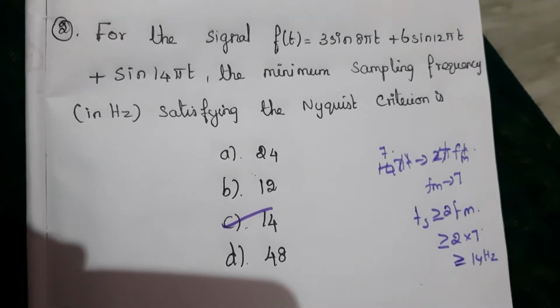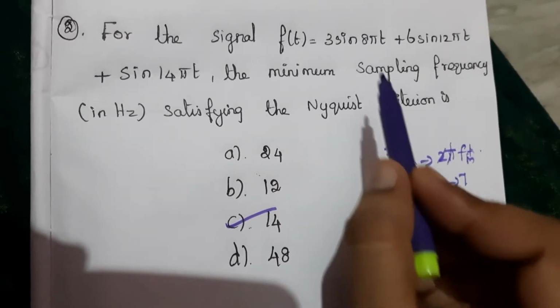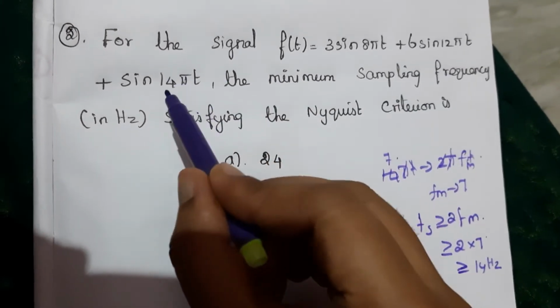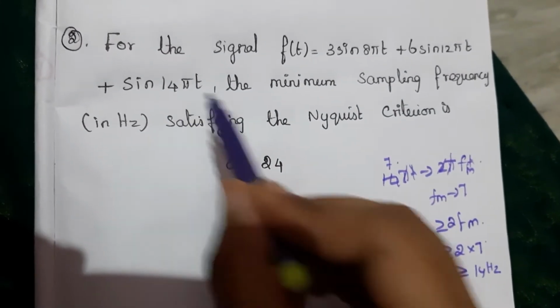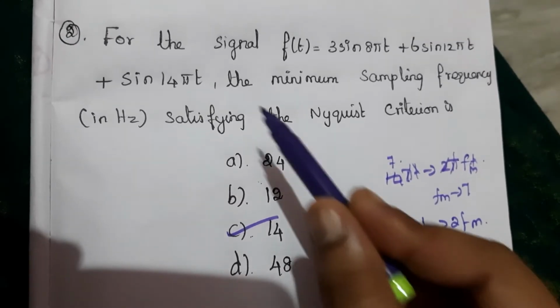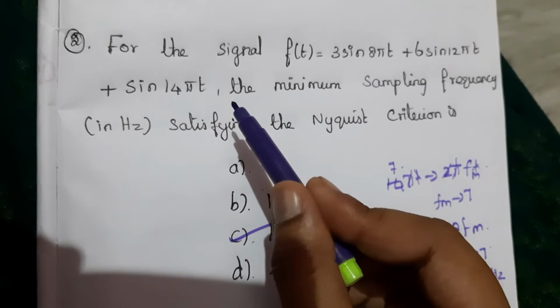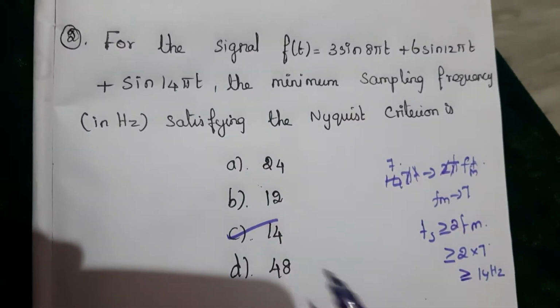Otherwise we can take directly from that equation the highest value among those three terms, 14 pi. So the frequency is 14 hertz. We can directly choose the answer from seeing the signal itself. So the answer here is C, 14.